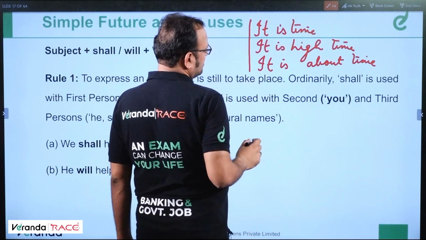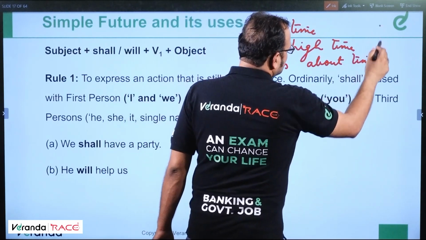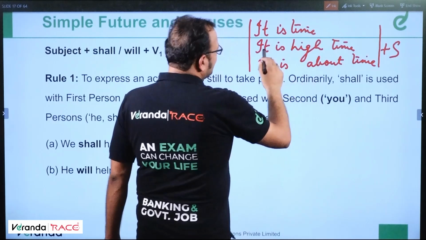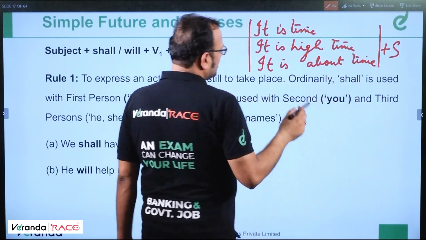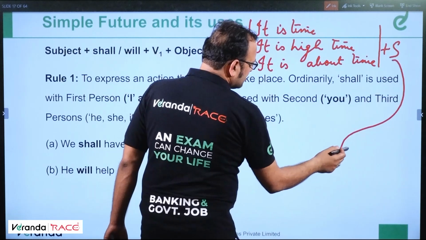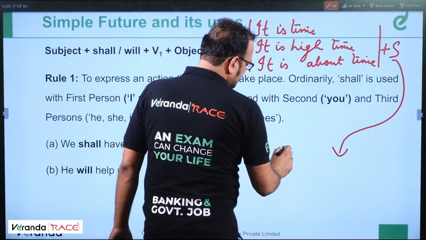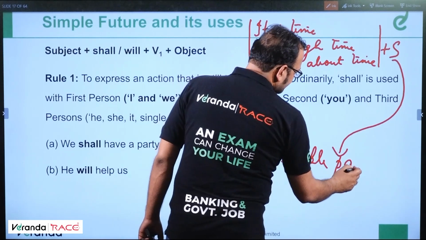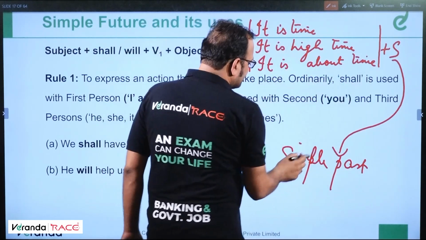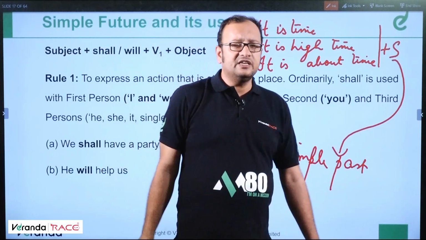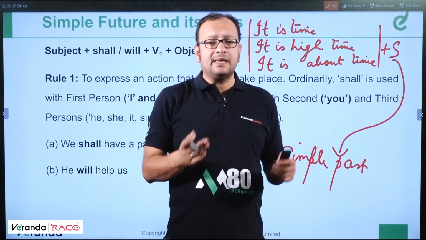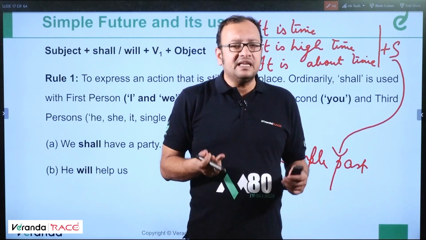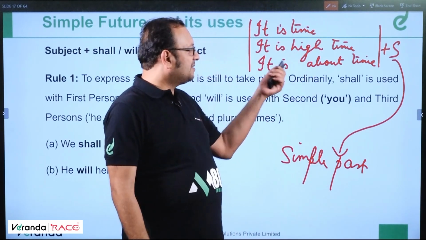These three expressions, if they are followed by a subject, like it is time I, it is high time you, it is about time she, are followed by simple past. This is the tip for today. For example, it is time you started working hard. It is not correct to say, it is time you should start working hard. It is high time you realized your mistake. It is about time he went home. This is the correct use. These are the three expressions I have told you.